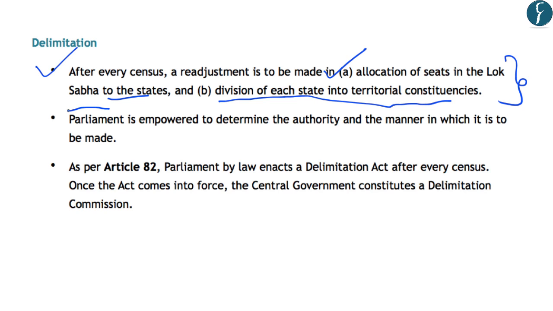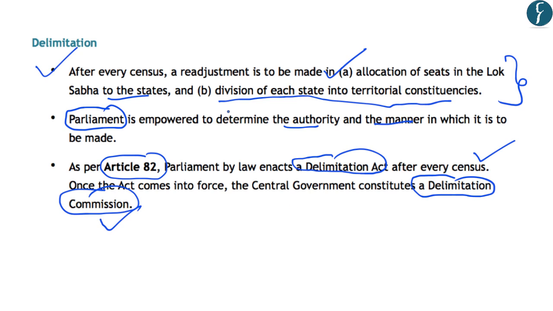Regarding this, the Parliament is empowered to determine the authority and the manner in which this readjustment has to be done. And according to Article 82, the Parliament by law enacts a Delimitation Act after every census. When this Act comes into force, the central government constitutes a Delimitation Commission. This Delimitation Commission is responsible for the readjustment of seats which are allocated to the states and also the reallocation of seats within the state. After this, let us look at the historical manner in which delimitation has taken place in India.